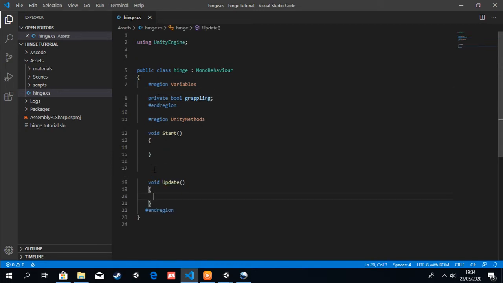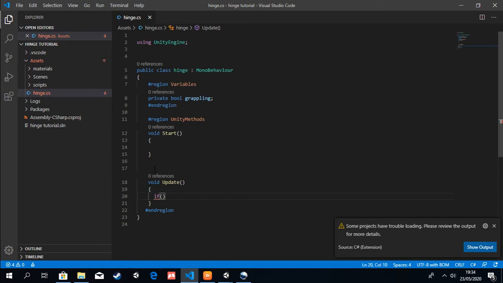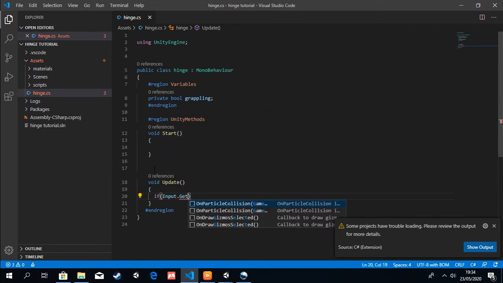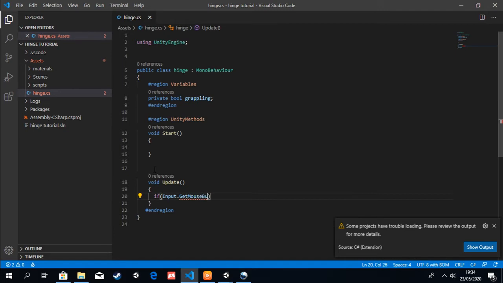I'm going to create some if statements. First, if Input.GetMouseButtonDown(0), which means when I press the button.